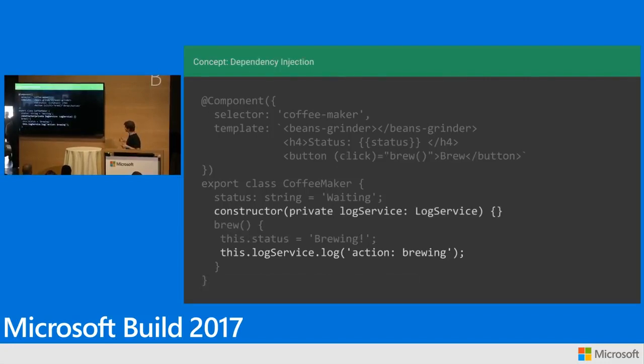We also do dependency injection. Typically, when I go to JavaScript conferences and I talk about dependency injection, people are like, what? What is dependency injection? Why would you do this? I love coming to Build because I can talk about dependency injection, and everybody in this room is probably convinced that it's a good idea already. So in Angular, we use TypeScript for dependency injection. You can see here what I'm saying is I need an instance of my log service injected into my component. This is not special syntax. This is just TypeScript. So Angular knows to look at that TypeScript symbol and say, cool, we need a log service. Look at the injector and pass it in.